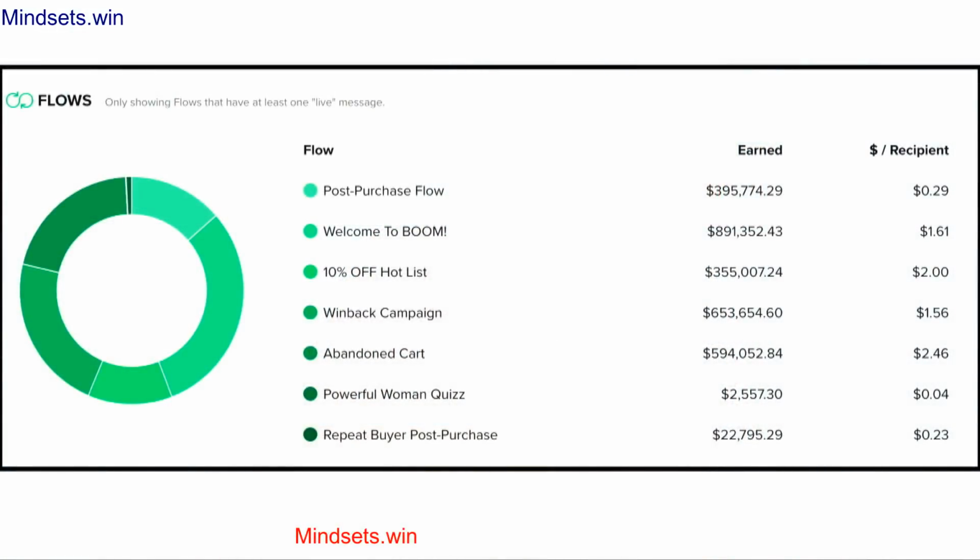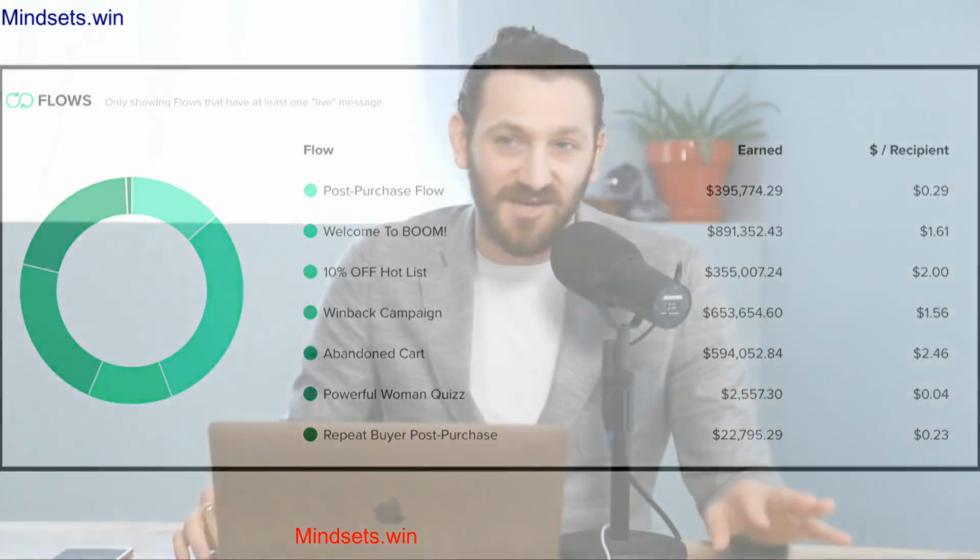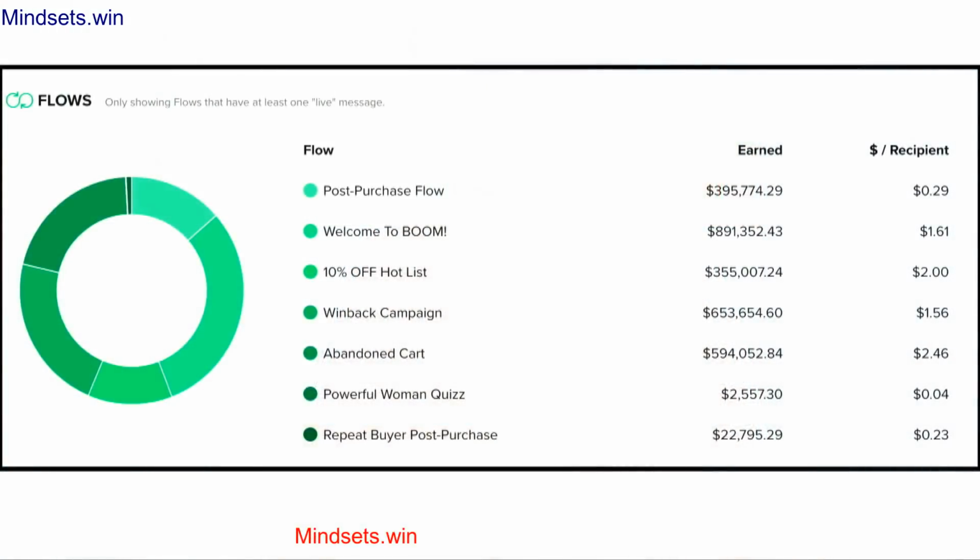So those are the email automation sequences. These email automation sequences right here, you can see there's one called the Powerful Woman Quiz that only made $2,500 and had a 4 cent per recipient value. So it didn't work out very well for us. We attempted a quiz opt-in funnel, didn't work out. So we're not really going to be talking about that one, but post-purchase sequence, our welcome, pre-purchase sequence, our 10% off hot list, our win-back campaign, our abandoned cart, and our 2x buyer sequence.